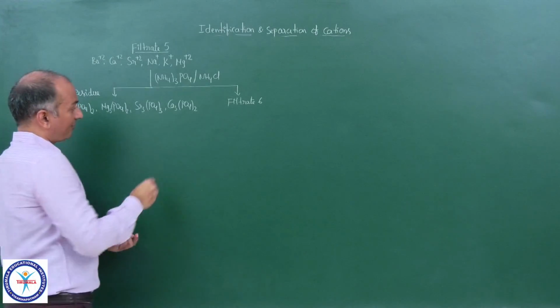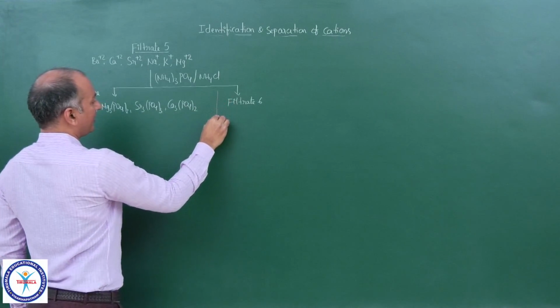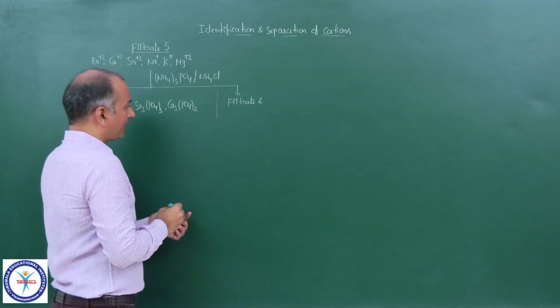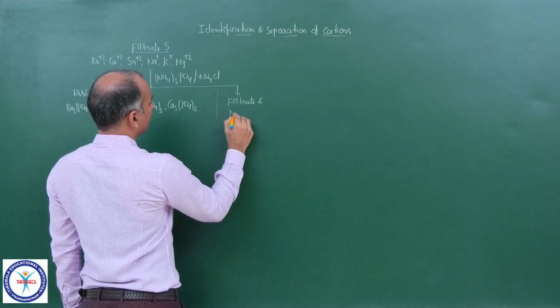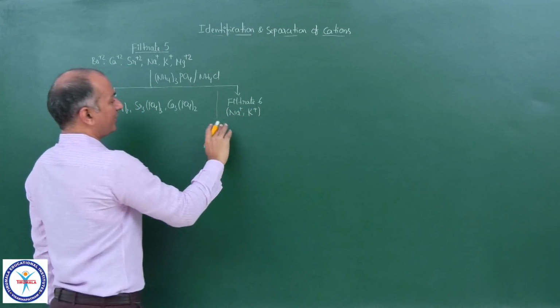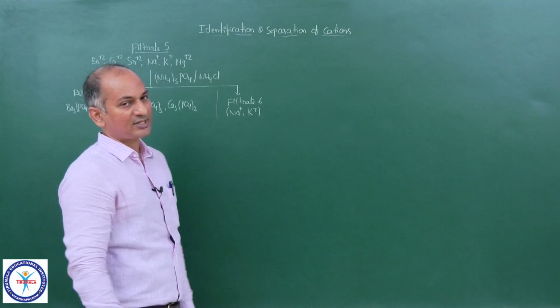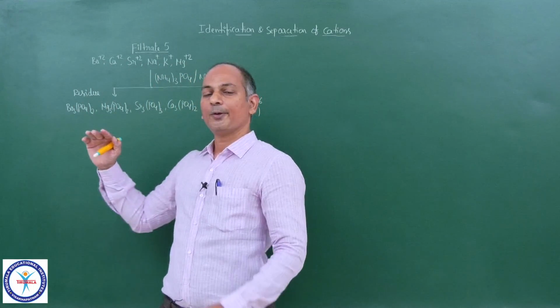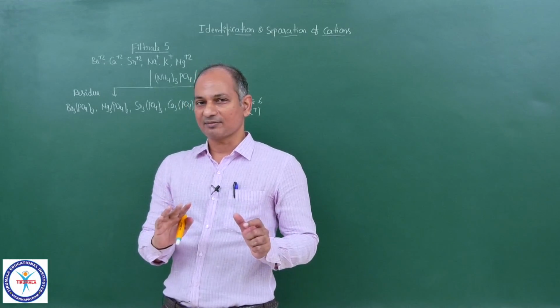Now these are the phosphates. These are the compounds present in the residue. Now this filtrate contains Na+ and K+. So we will discuss that later. All are white in color, and now confirmation as well as separation.